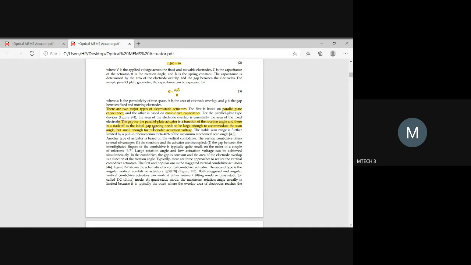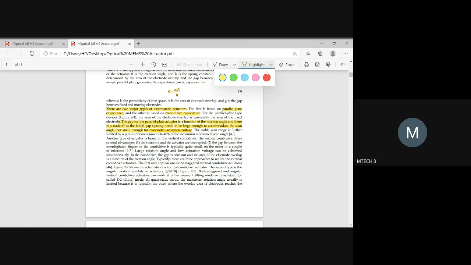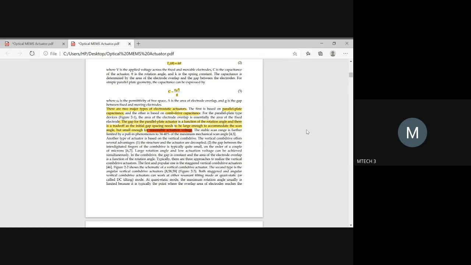Even here it is given: this gap is very much essential to know the reasonable actuation voltage. Okay, so if you vary the values of the gap, then you can identify how the actuation voltage is varying. This you can understand if you operate the actuator in person.